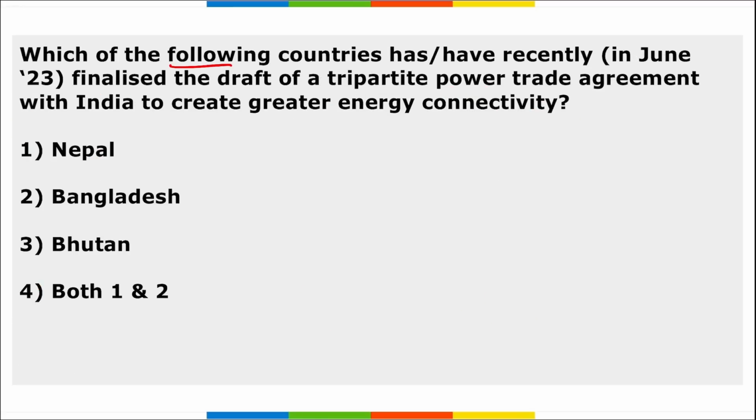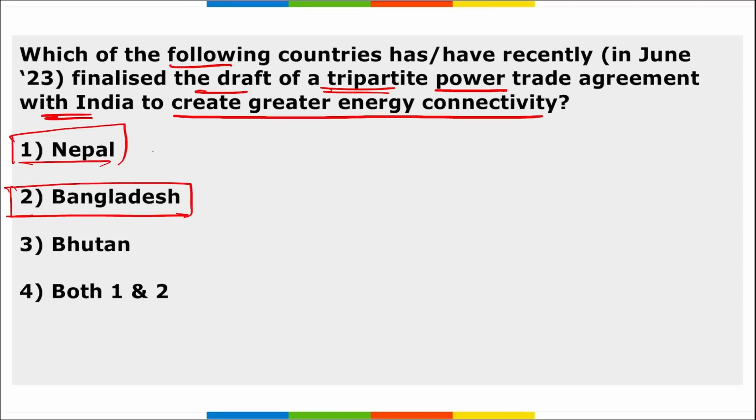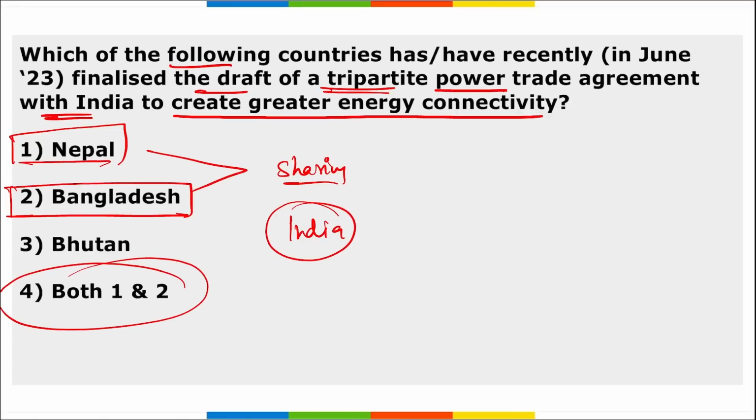Next, which among the following countries have recently finalized the draft of a tripartite power trade agreement with India to create greater energy connectivity? It is Nepal and Bangladesh, and we have discussed that both Nepal and Bangladesh will be sharing electricity with each other using India's transmission line. Correct? Energy cooperation forms a key element in India's neighborhood first policy, and India has constructed electricity transmission infrastructure in Nepal and Bangladesh and has helped both countries build the cross-border pipeline. So the right answer is option 4.